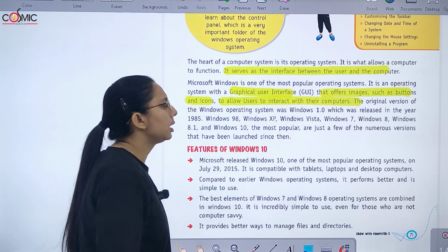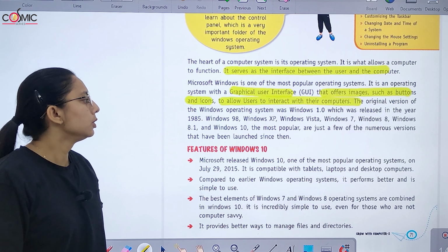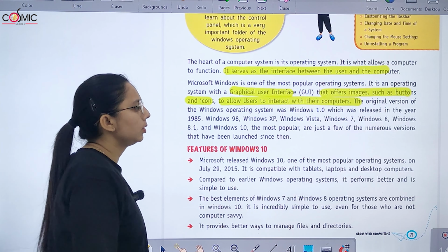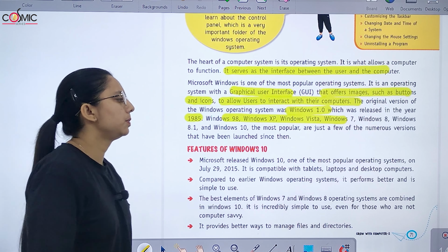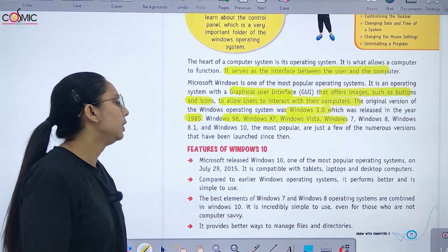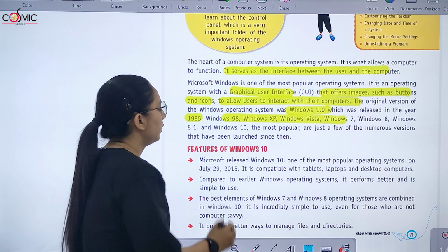और ये यूजर को अलाउ करता है कि आप इंटरेक्ट करो विद देयर कंप्यूटर. So the original version is Windows 1.0, which was released in the year 1985. We have Windows 98, XP, Vista, 7, 8, Windows 8.1, and Windows 10, the most popular, which has been launched since then.